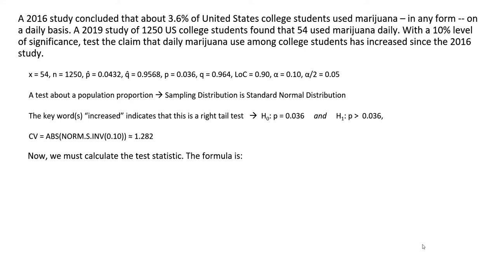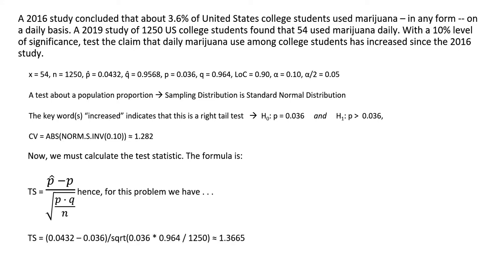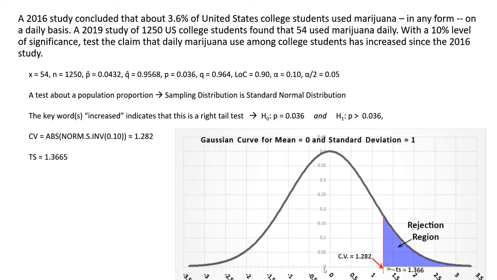Now, we have to calculate the test statistic. Here's the formula, same as it was before. And for this problem, here are the numbers we put in, and we get a test statistic of approximately 1.3665. On the graph, or the diagram, it looks like this.